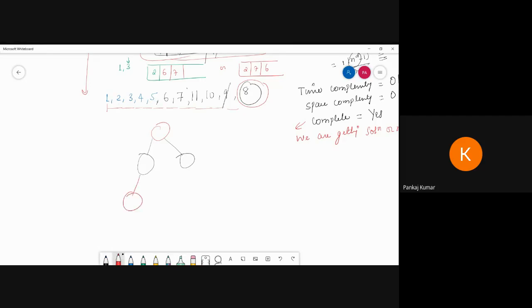These are all random examples. That's why I'm telling you, no need to make a PPT. So I have to connect this one like this one.